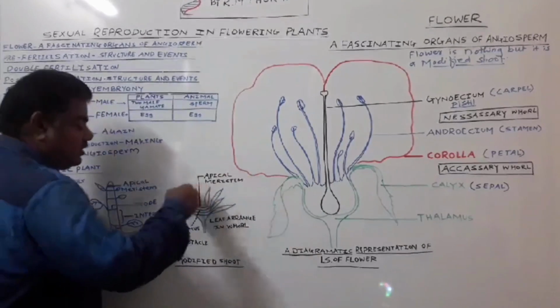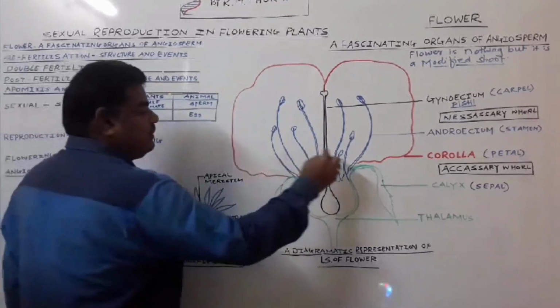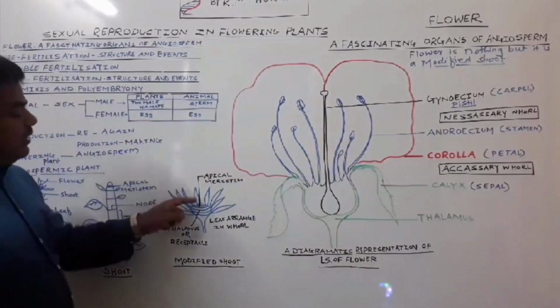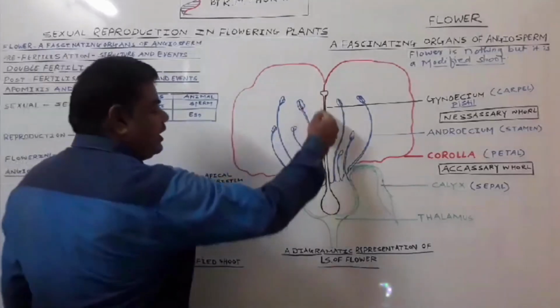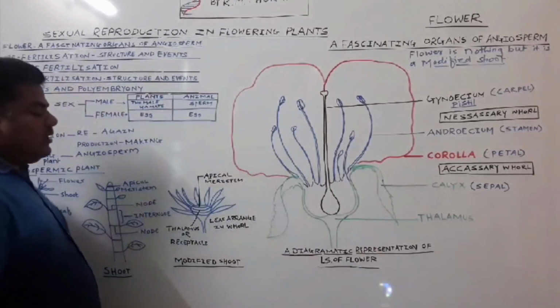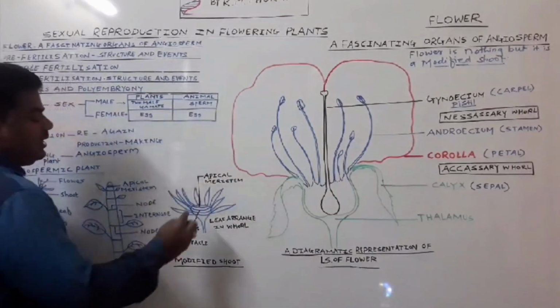Then the next whorl gets modified into a male reproductive organ, which we call the androecium. The innermost whorl gets modified into a female reproductive organ, which we call the gynoecium.